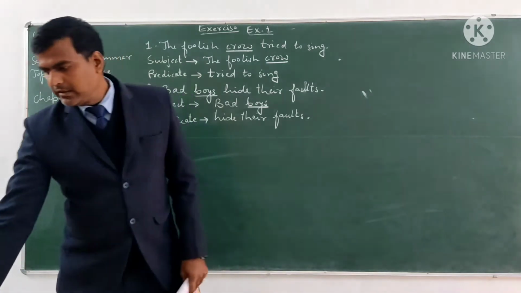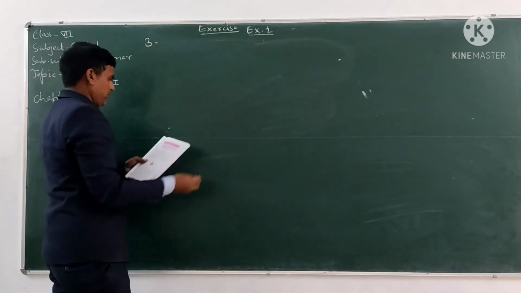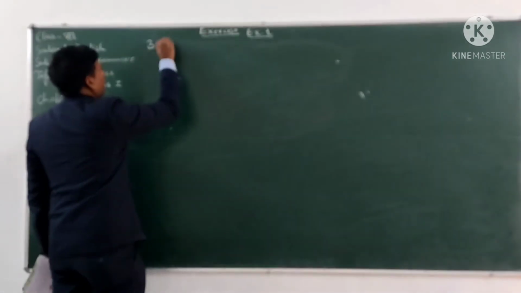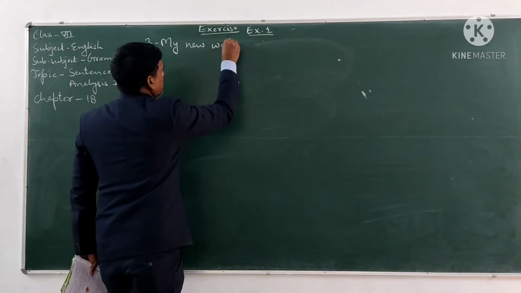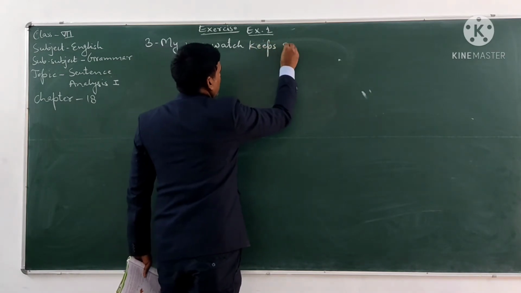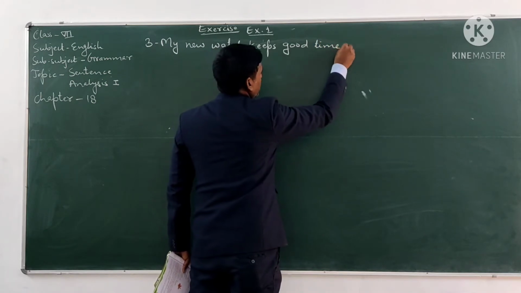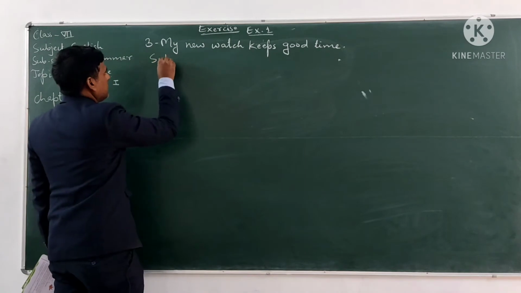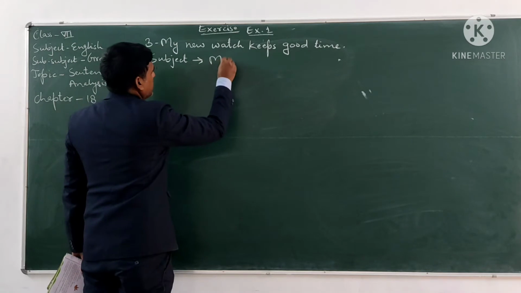Now let us see the third sentence. The third sentence is: my new watch keeps good time. The subject in this sentence is my new watch.